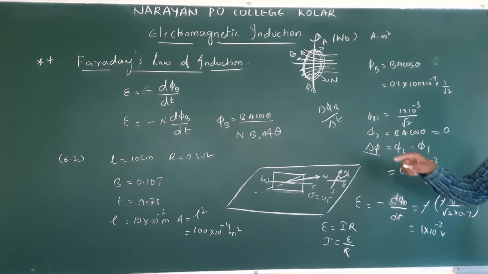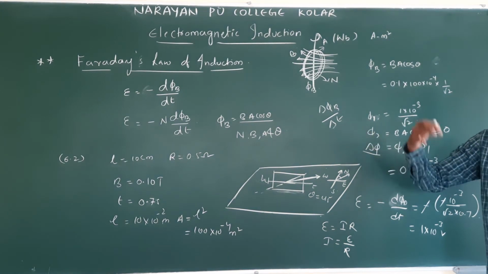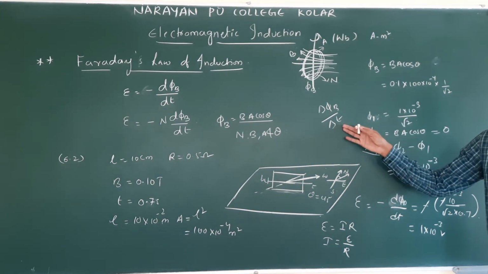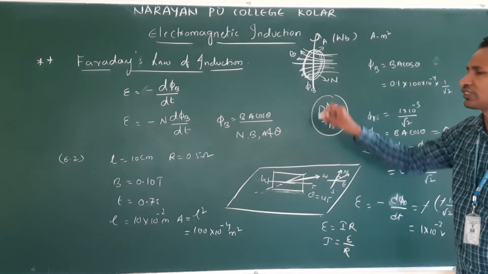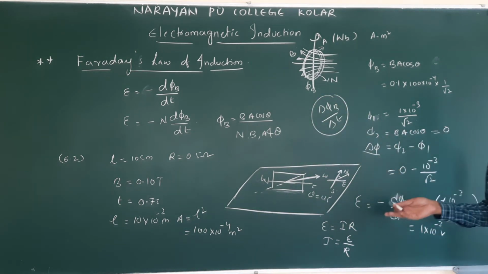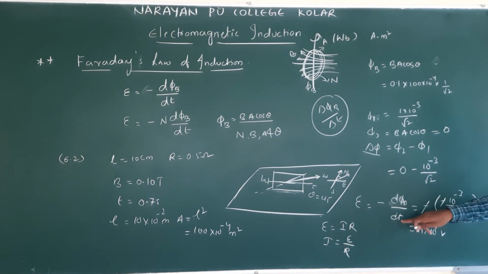For small time, we write d phi. For a long time, we write delta t. Means time is more, we will write delta t; for small time it is d phi. Already we have seen many such conversions: dx by dt, delta x by delta t. Clear? Like that. So d phi B here is change in magnetic field by change in time.